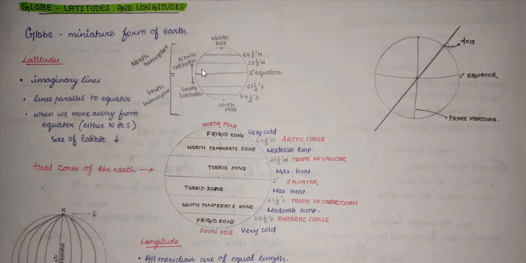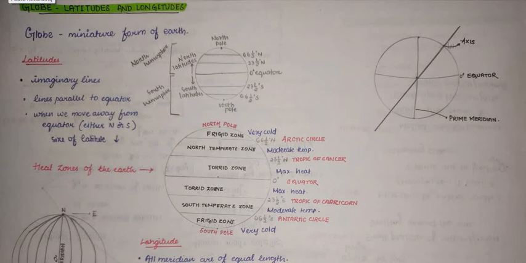In the north latitudes, 23½ degrees is called the Tropic of Cancer, 66½ degrees is called the Arctic Circle, and 90 degrees north is the North Pole. In the south latitudes, 23½ degrees south is the Tropic of Capricorn, 66½ degrees south is called the Antarctic Circle, and 90 degrees south is called the South Pole. When we move away from the equator, either to the north or to the south, the size of the latitude decreases. It means the longest latitude is the equator.